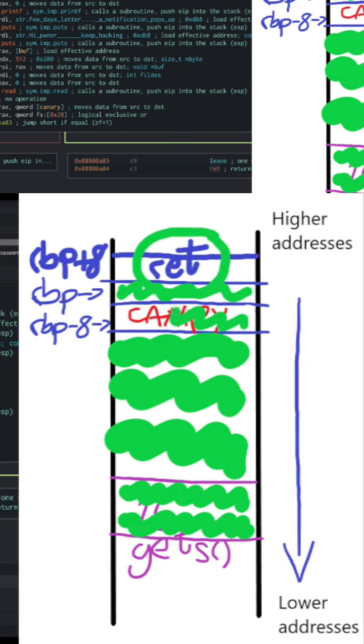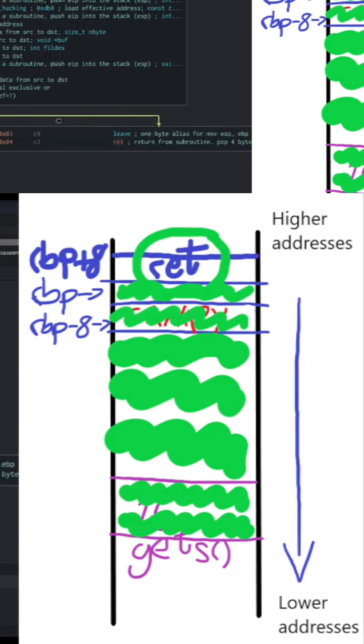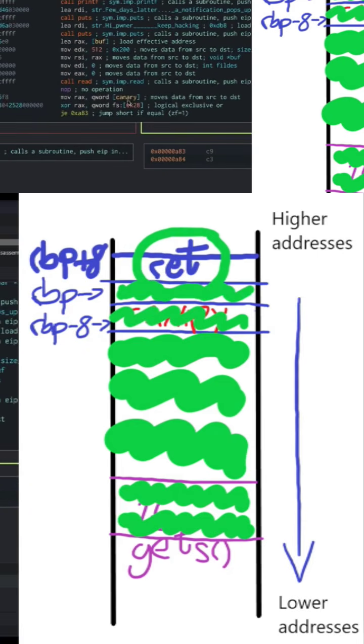So whenever we overwrite this value, before the function reaches its epilogue, it will check whether the value that is present in the canary position, that is RBP minus 8 in our diagram, equals whatever the original value of the canary is. Since we have overwritten this position